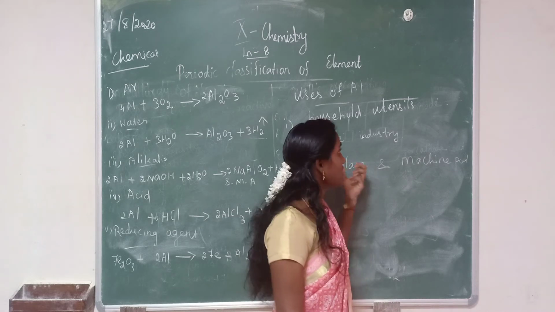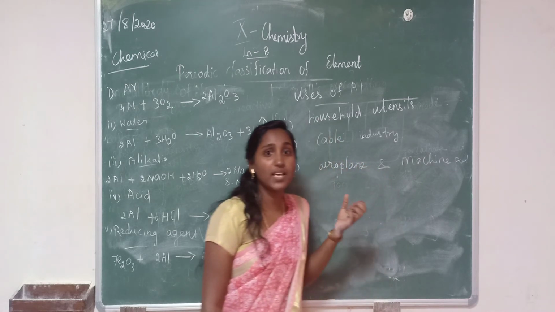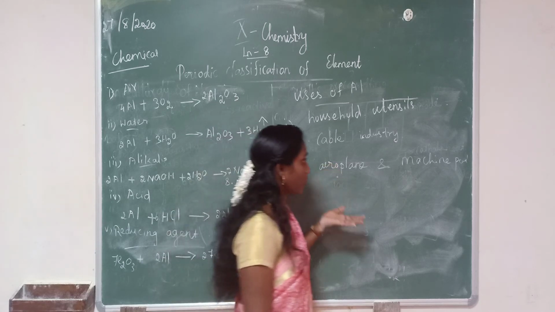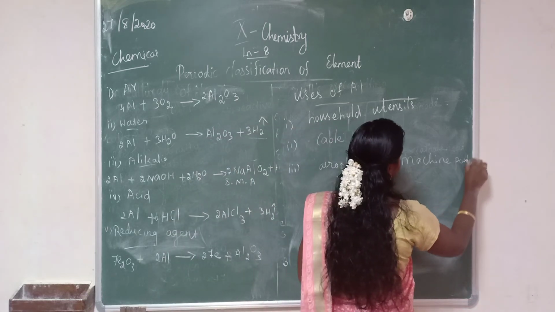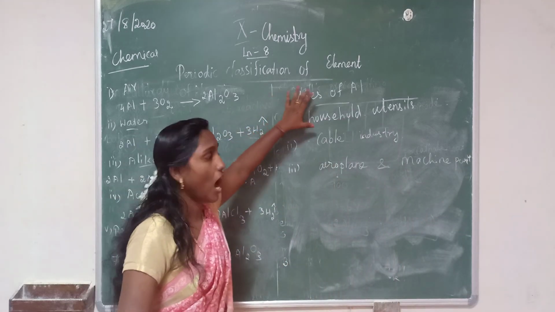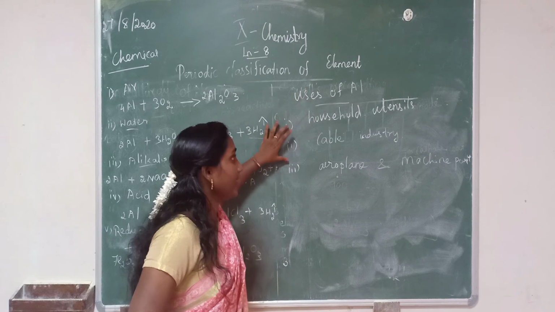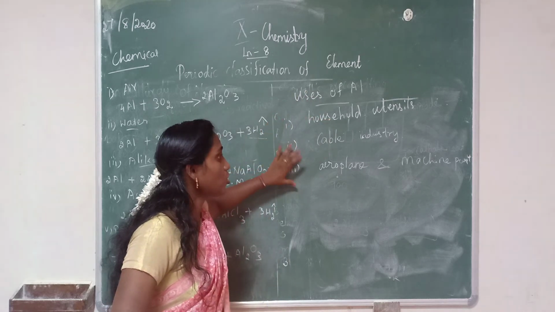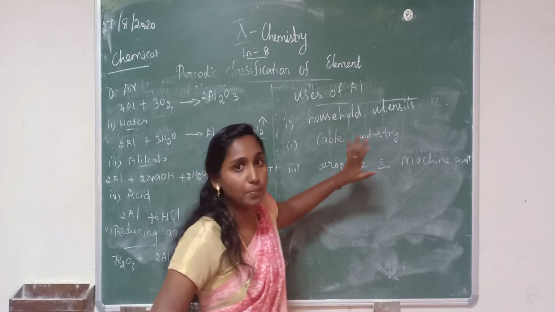We already studied in the physical properties that aluminium has low density and is a very light metal, right? So that is why we are using it. So what are the uses of aluminium? Aluminium is used in household utensils, in cable industries, and lastly, it is used to make aeroplane and machine parts.